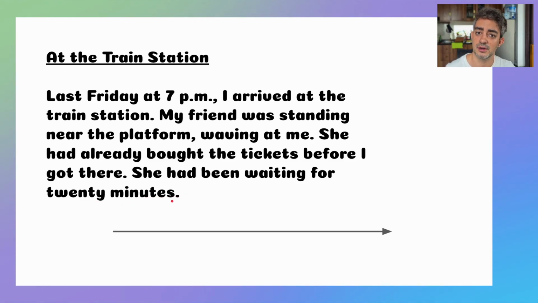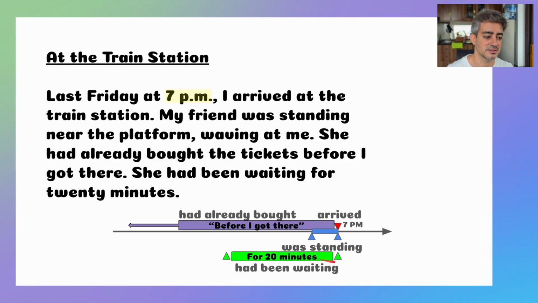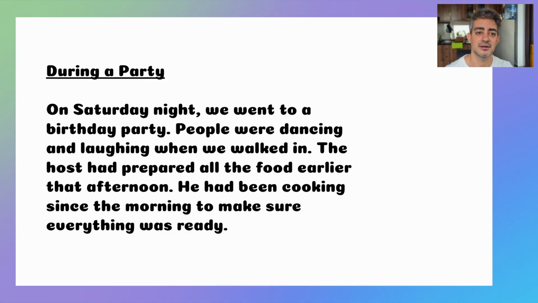And if I drew that on a timeline, it would look something like this. 7 p.m. is here. I arrived at 7 p.m. My friend was standing near the platform when I arrived. She had already bought the ticket, so sometime before I got there. And she had been waiting for 20 minutes. So from the moment I arrived, if we go back in time 20 minutes, that's how much time she had been waiting. All right. I'll read the next one and you try to draw the timeline.